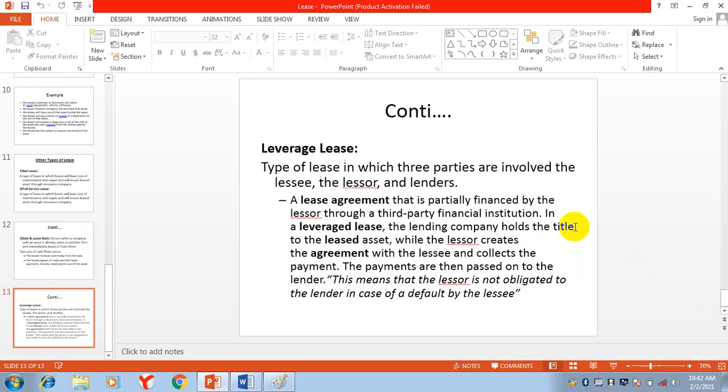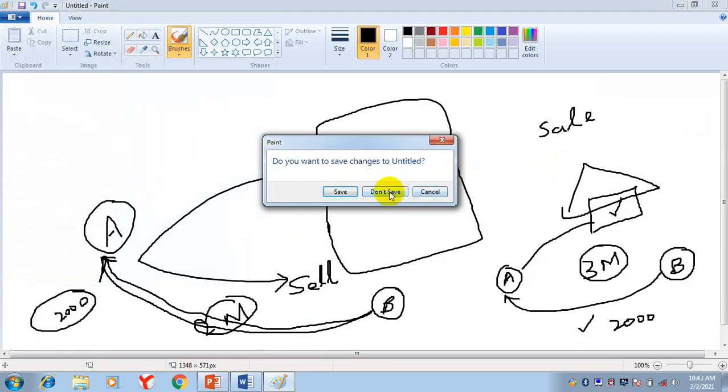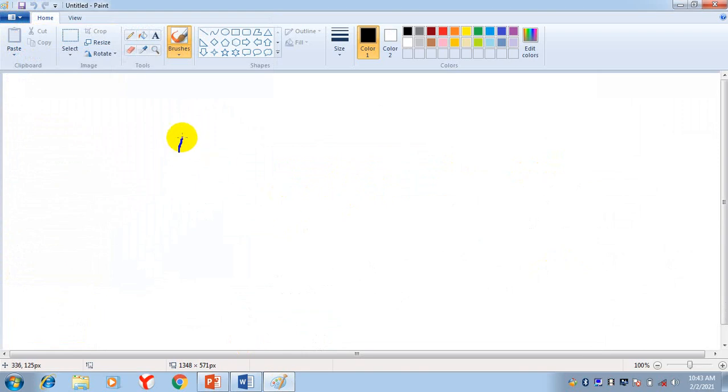Then there is a fourth type of lease that is called leverage lease. In a leverage lease, three parties are involved: the lessee, the lessor, and lenders. Now there are three parties involved. One is party A, he is the lessee. Here is party B, he is the lessor. And here is party C, he is the lender.